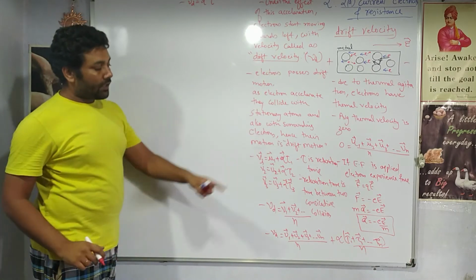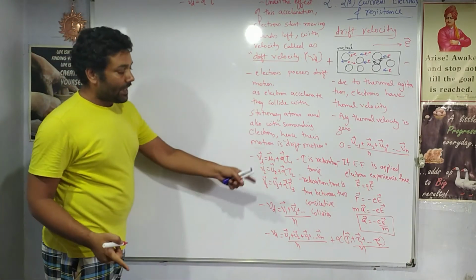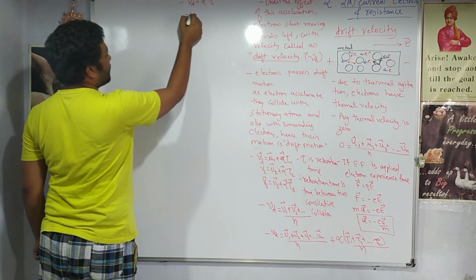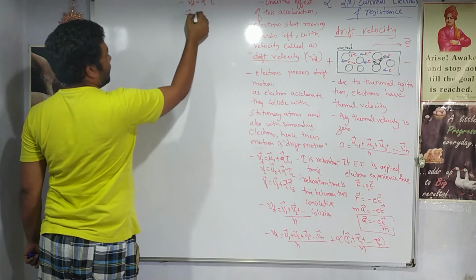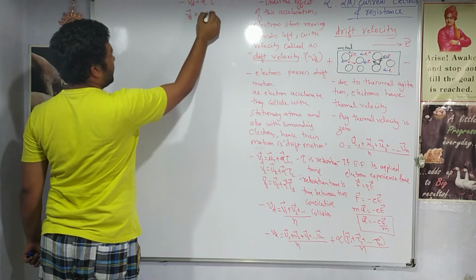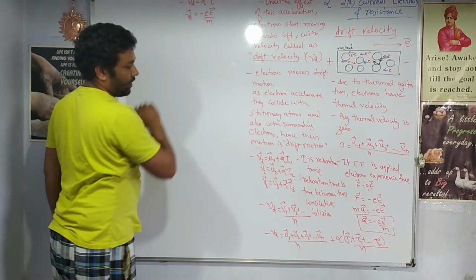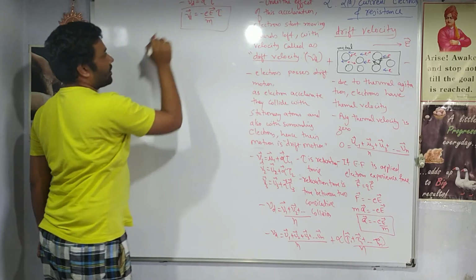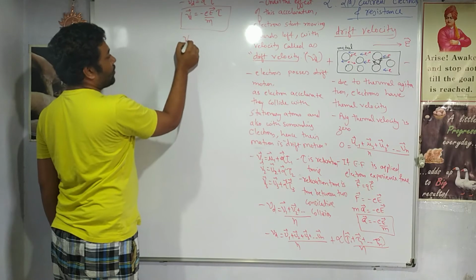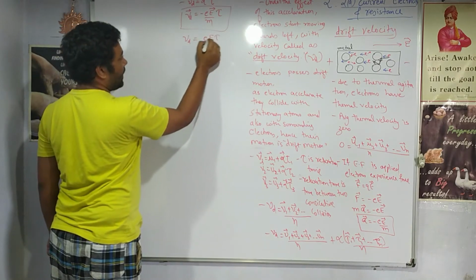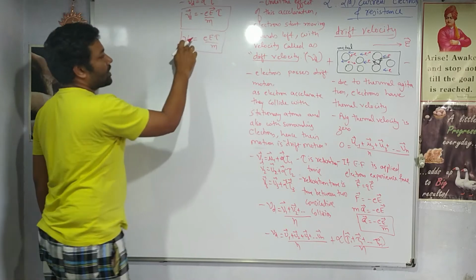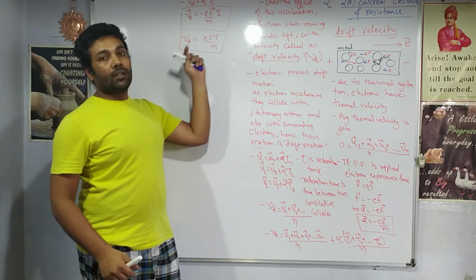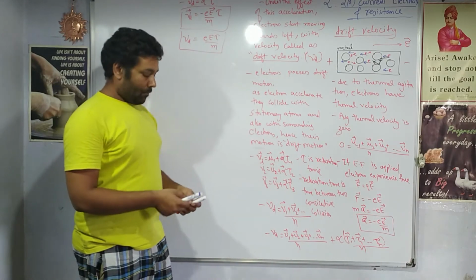Where tau is the average relaxation time, and tau1, tau2, tau3 are the relaxation times for the first electron, second electron, third electron. Here if we substitute the value of acceleration, eE by m, which we have calculated here, times tau, this is the drift velocity of the electrons. If you find the drift speed, it will be eEtau by m. So this is the speed with which electrons move in a conductor. As soon as you apply a potential difference, this is the velocity with which electrons will start moving.